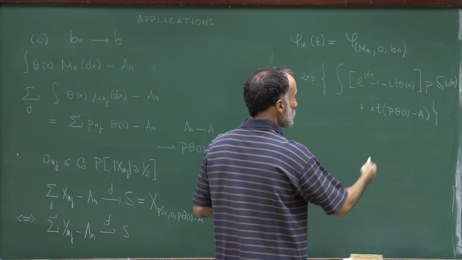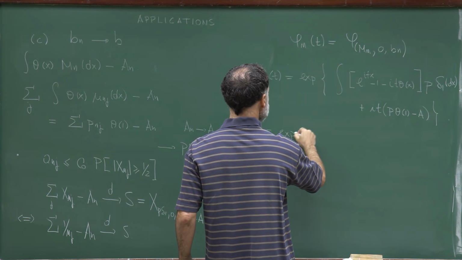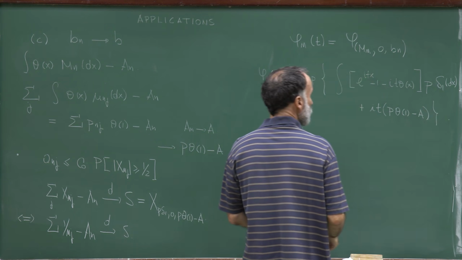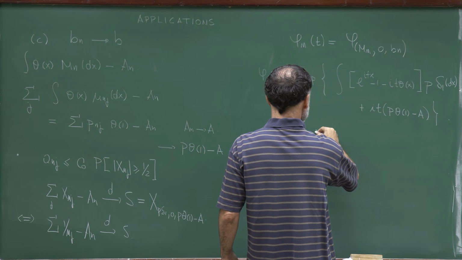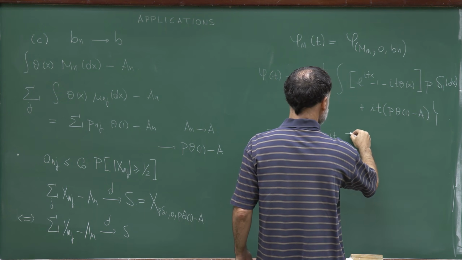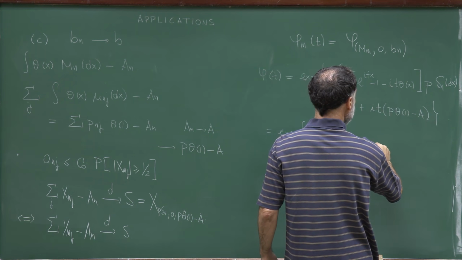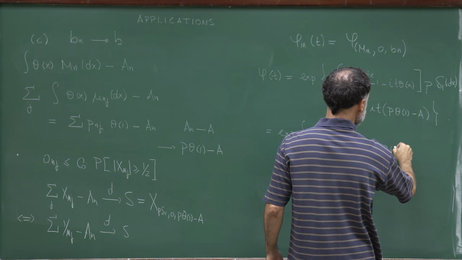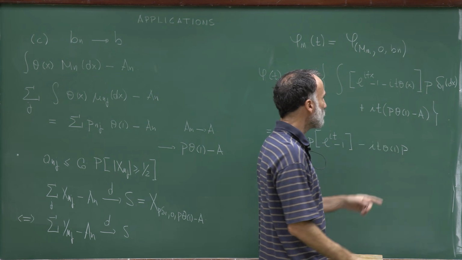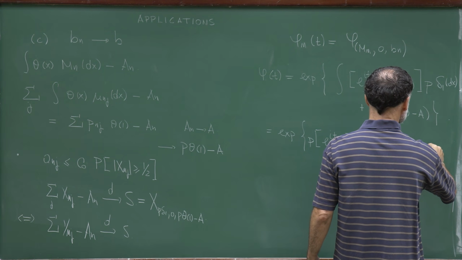Well, since this measure is equal to that, I can just rewrite this as the exponential. It puts mass 1 at 1. So this is exponential of i t minus 1 times p, then I have here minus i t theta 1 p, and then plus i t p theta 1 minus a. So this expression will cancel with that, and I have here minus i t a.